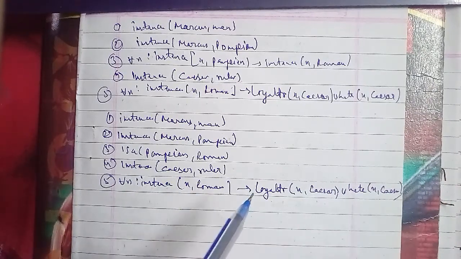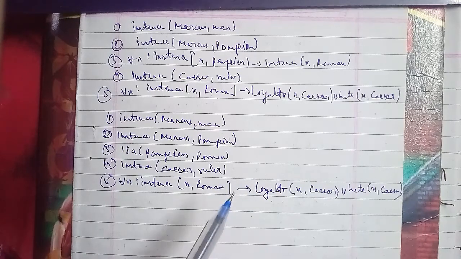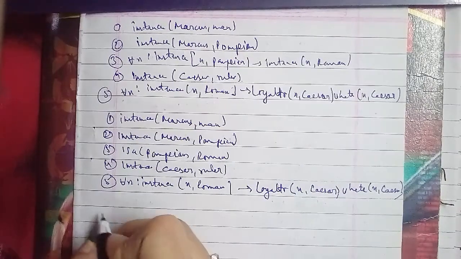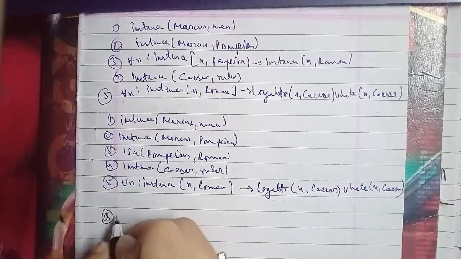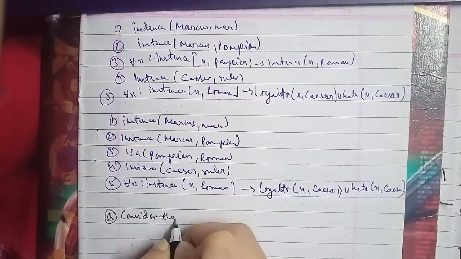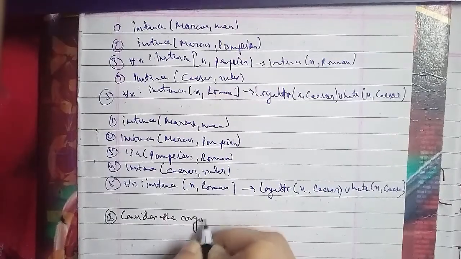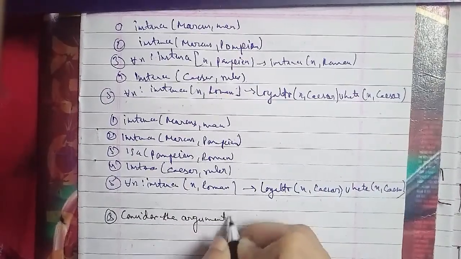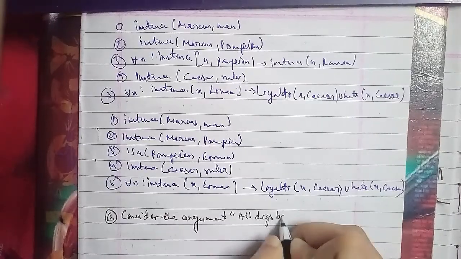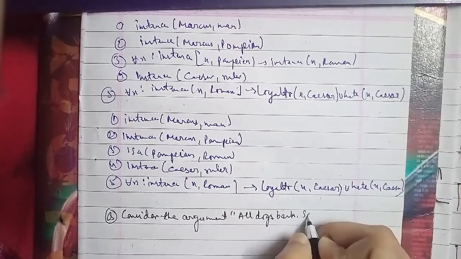So in this same case we have: for all X, dogs(X) implies bark(X); there exists X such that animals(X) and dogs(X).